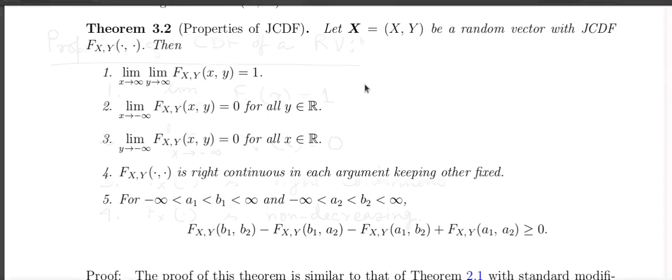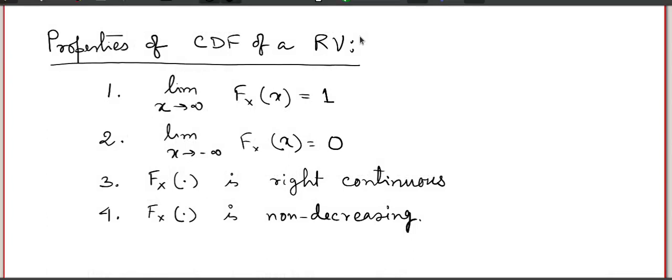So you see that we have seen these four properties are satisfied by a cumulative distribution function of a random variable, and also if any function satisfies these four properties, it will be a cumulative distribution function of a random variable. These four properties we have seen in the last chapter.